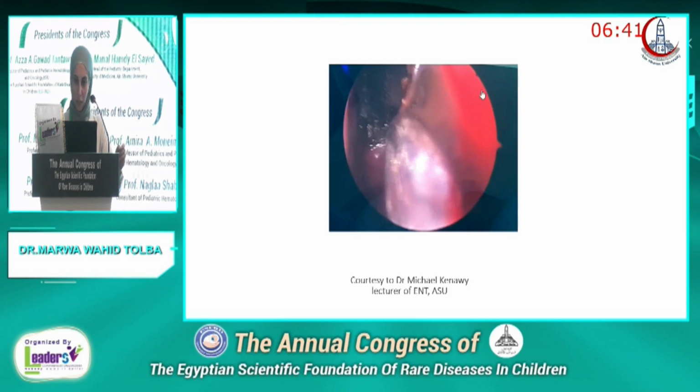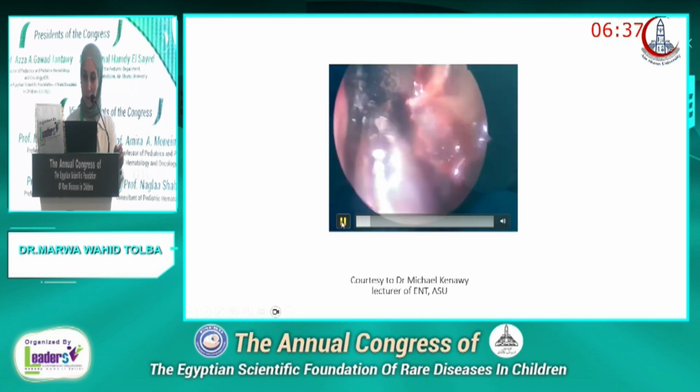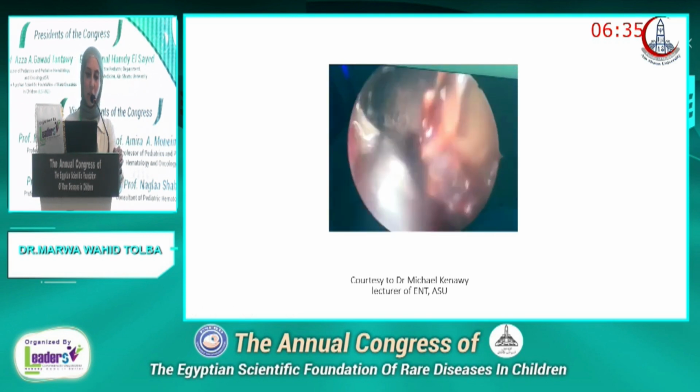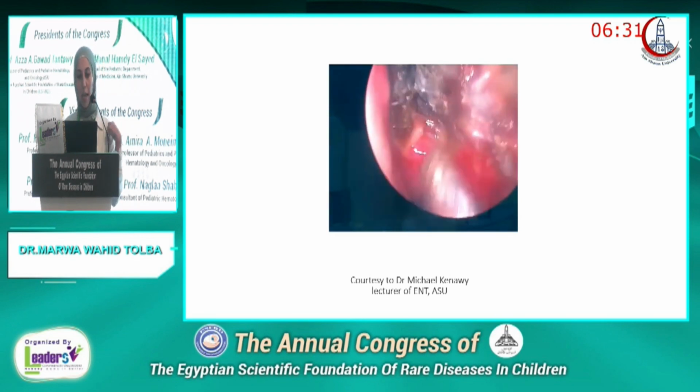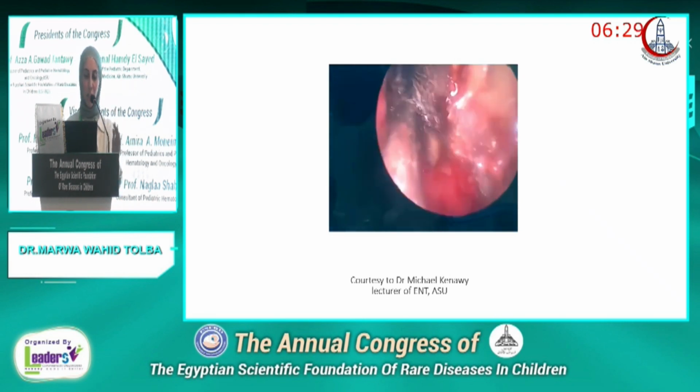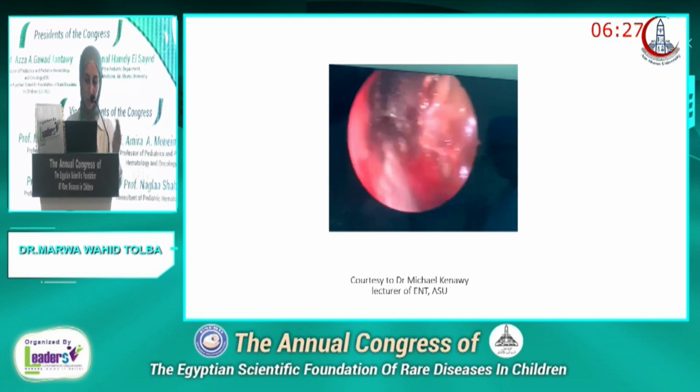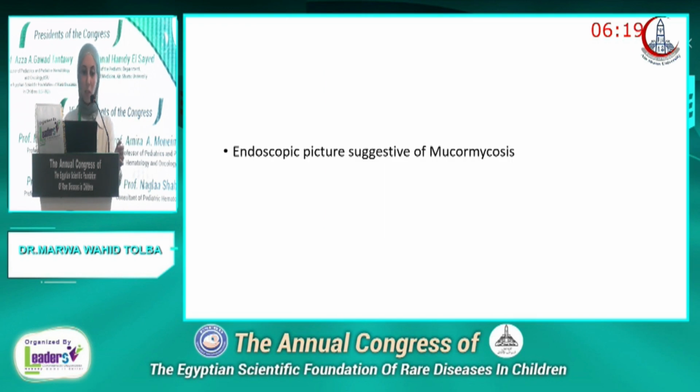And actually, this was the picture of the endoscope showing a grayish soft tissue lesion inside the sinuses, and it was reaching the lamina papyracea, the septum between the eye and the orbit, and this was done by Dr. Michael Inawi, lecturer of ENT in our Ain Shams University. So the endoscopic picture at that time was suggestive of mucormycosis.